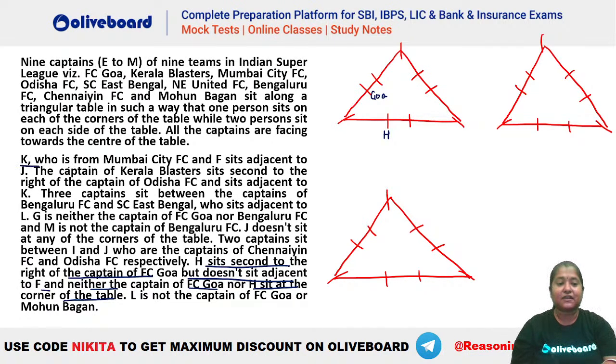Now it is given K, who is from Mumbai city, and F sits adjacent to J. That means K, who is from Mumbai, and F are adjacent to J. So J has to be a neighbor of K and F. At the same time, it also says J does not sit at any of the corners of the table. So that means J has to be seated along the sides here.